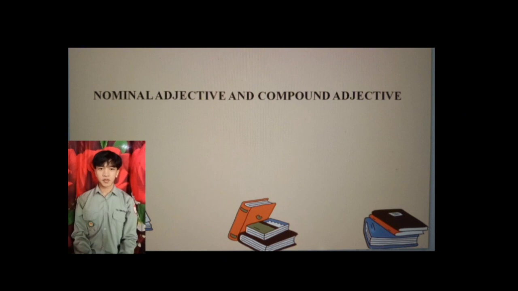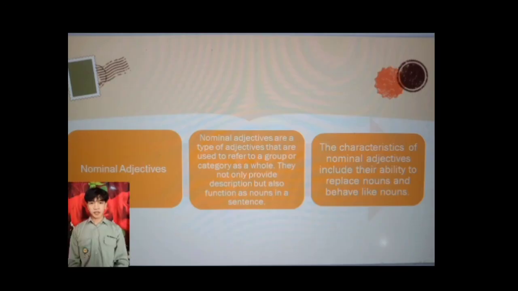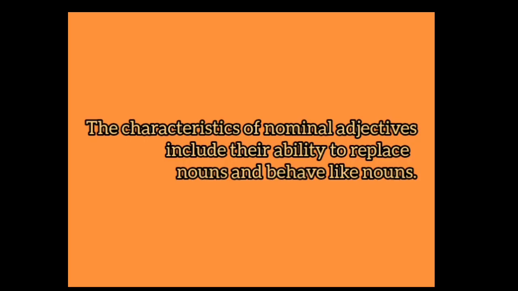Alright everyone, I will continue to explain our material about nominal adjectives and compound adjectives. So the first is nominal adjectives. Nominal adjectives are a type of adjective that is used to refer to a group or category as a whole. They not only provide description but also function as a noun in a sentence. The characteristics of nominal adjectives include their ability to replace nouns and behave like nouns.